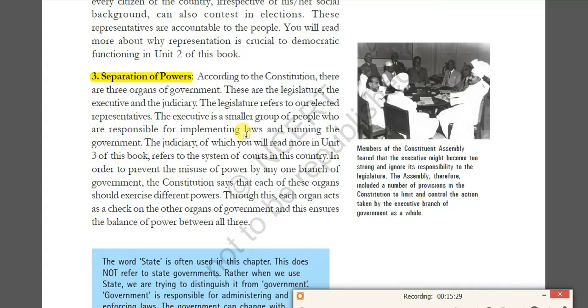That is, no one will try to overreach the powers of the other body. The legislature enacts the laws, the executive enforces the laws, and the judiciary adjudicates the laws, that is, whether the law has been made as per the Constitution or not, and will take care of it. So that is called separation of powers.